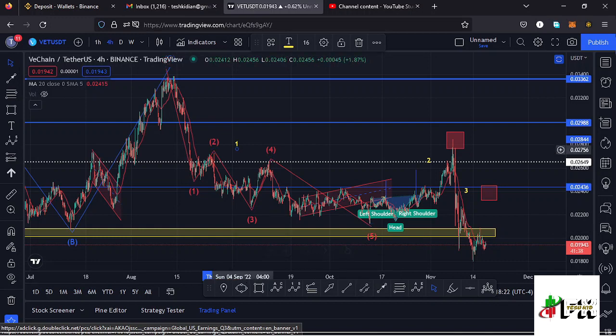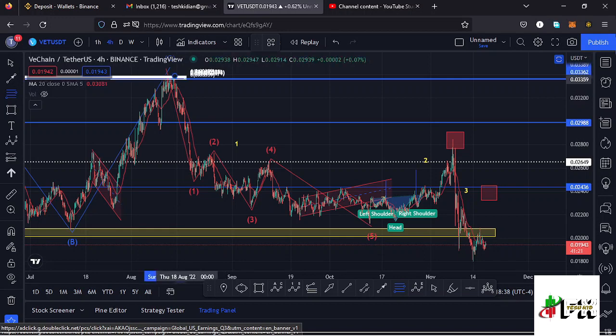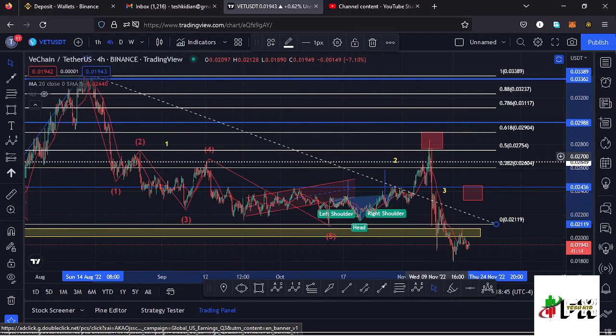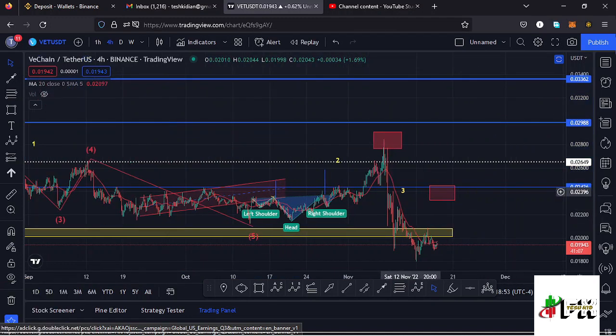And after seeing the formation of that higher Elliott wave count 1, I expected next to see the formation of a higher Elliott wave count 2, and I had a minimum retracement area to the upper side in the formation of that higher Elliott wave count 2. I was getting that target area using the fibs, connecting them from the high of that first wave, then dragging the fibs to the low of the first wave down there, and that gave me a minimum target area to the upper side between the fib level 0.618 and the fib level 0.5. And you can see Vechain retraced into that target area, making its peak at around the $0.028 mark.